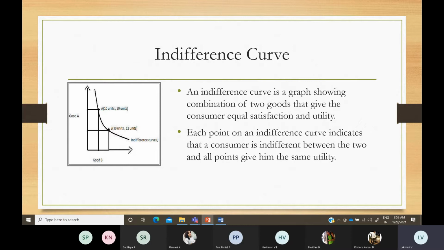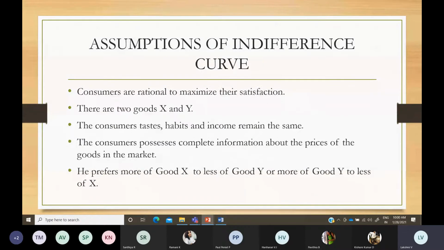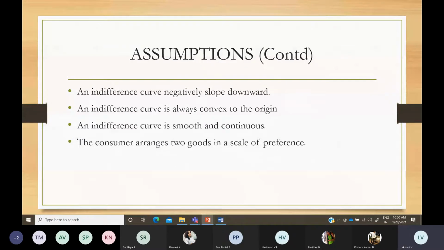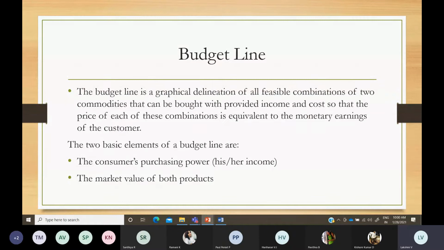It comes under the cardinal approach actually. Indifference curve we were discussing. Here you will have a combination of two goods. Here we are taking only two goods and you are going to find out that each and every combination will give you the same level of satisfaction, equal satisfaction. So you have to keep your combination in that way so that each combination gives you the same level of satisfaction. Then we were discussing the assumptions of indifference curve and we have moved to budget line.